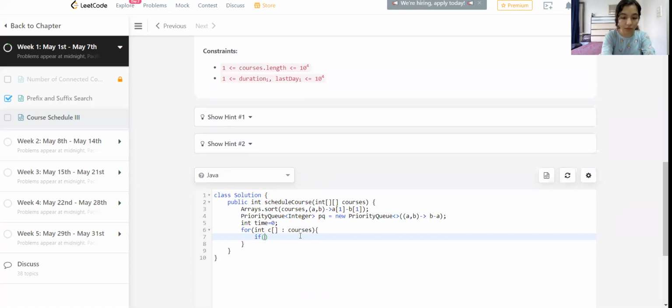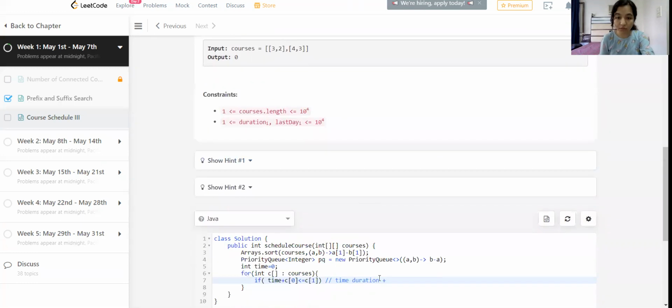Now we move on. We'll check if time plus c[0] is less than or equal to c[1], which means we are checking the condition that time plus duration should be less than or equal to the last day.